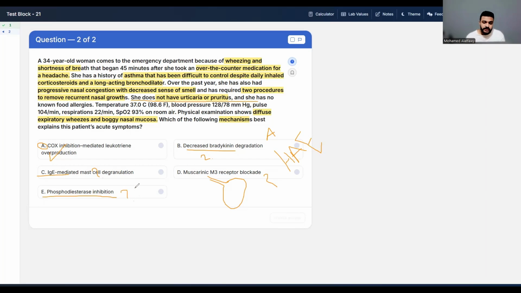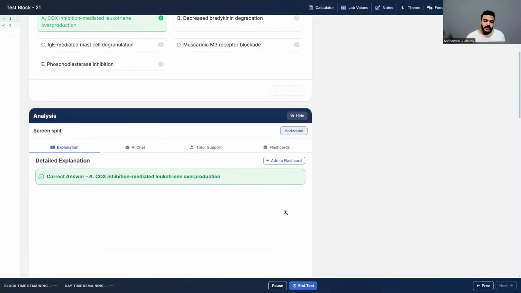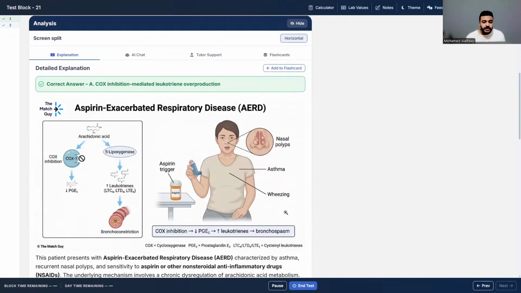So the best one for our case here is choice A. Okay, so I will pick this one, and let's see. Yes, this is the right one here. So guys, let's talk more about aspirin-exacerbated respiratory disease, or AERD.